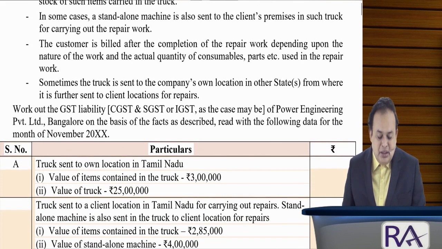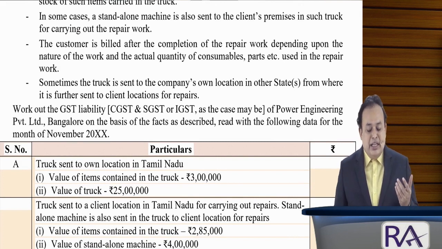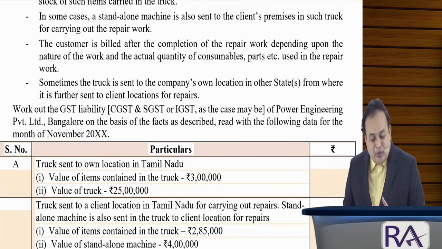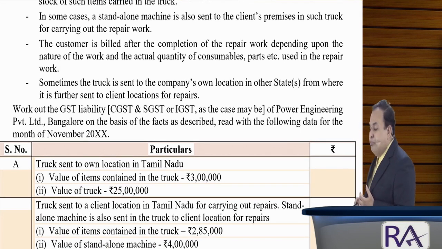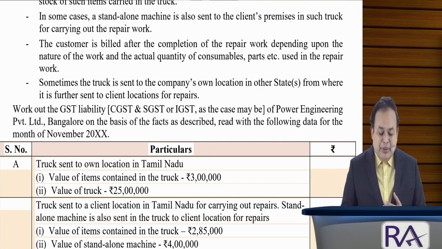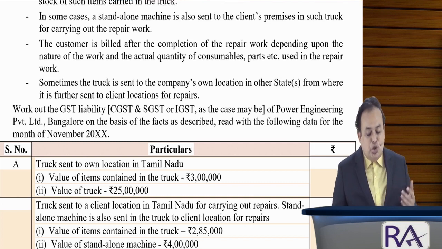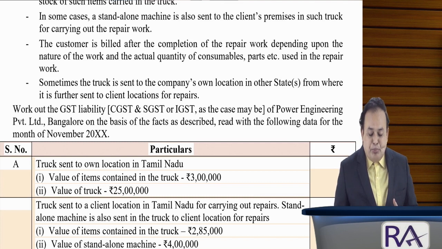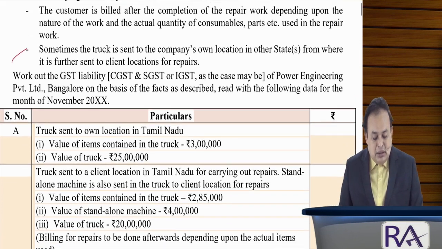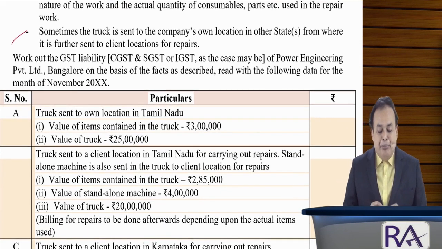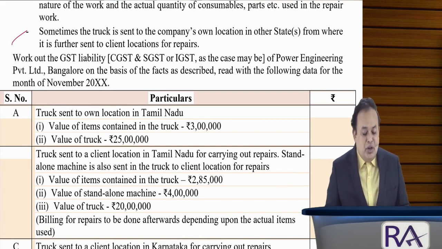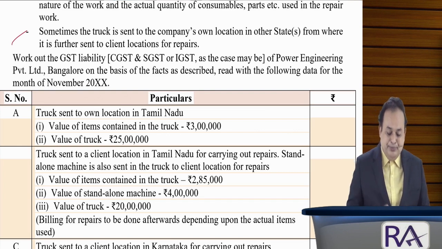In some cases, a standalone machine is also sent to the client premises in such a truck for carrying out the repair work. The customer is billed after the completion of the repair work depending upon the nature of the work and the actual quantity of consumables, parts, and so on used in the repair work. Some other trucks are sent to the company's own location in other states, from where they are further sent to the client location for repair.